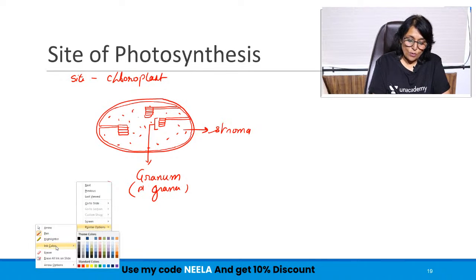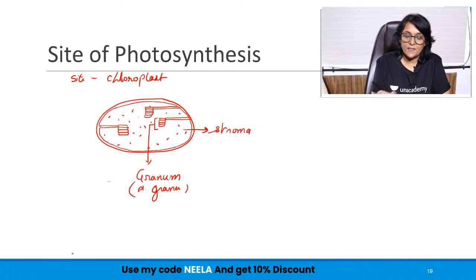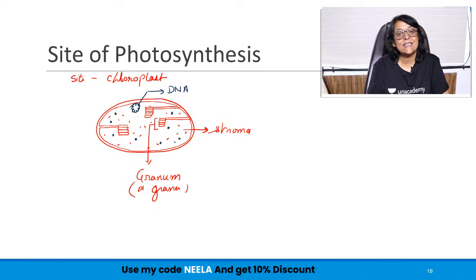Plastids or chloroplast, if you're talking about specifically, is a semi-autonomous organelle. It is semi-autonomous because it has its own DNA and it can synthesize its own proteins. And for protein synthesis, it has ribosomes also.